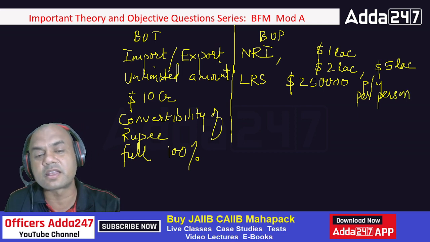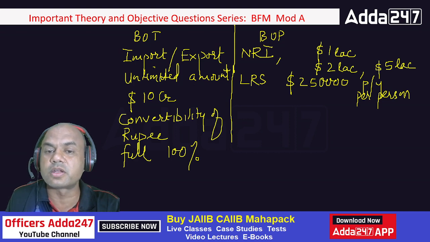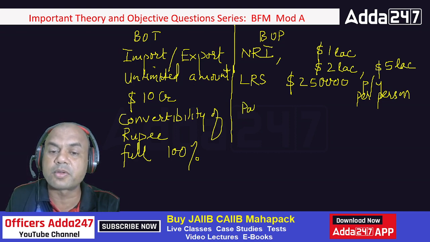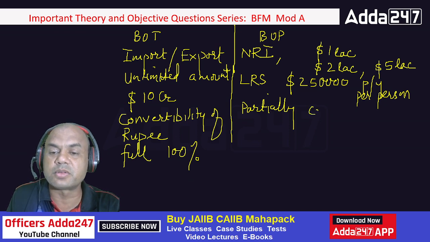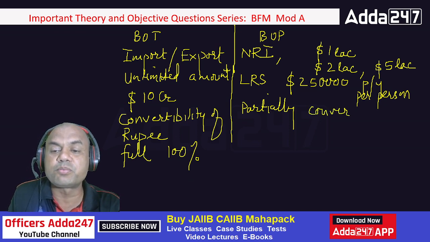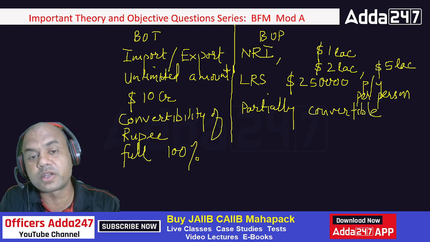So that is the LRS scheme. So here what can we say? Rupee is not fully convertible. Rupee is partially convertible. Why? Because there is a limitation on this. I can't go on transferring these funds, 5 lakh, 10 lakh, 20 lakh dollars. Partially convertible. So under BOP, we have partially convertible rupee. This is very important to understand. So this was an important point for discussion.